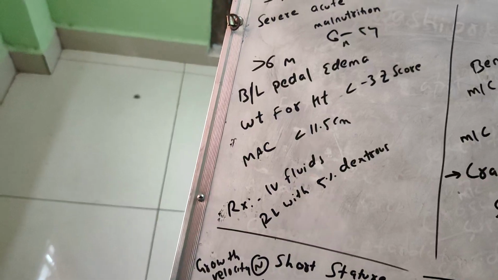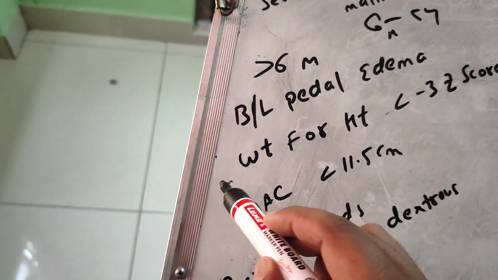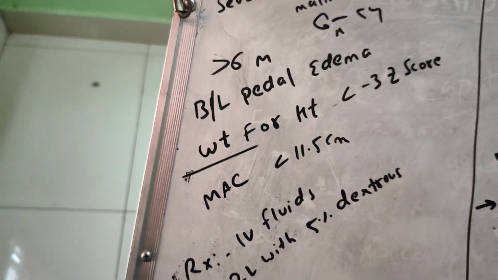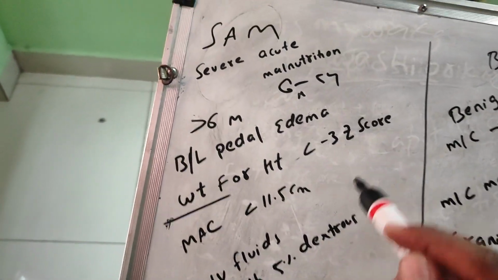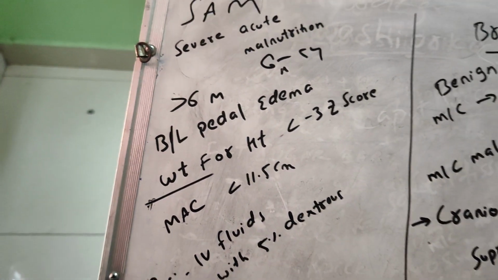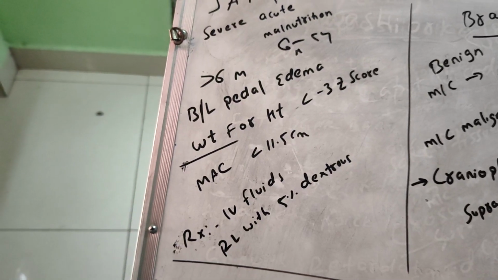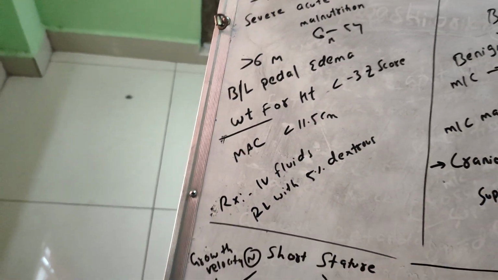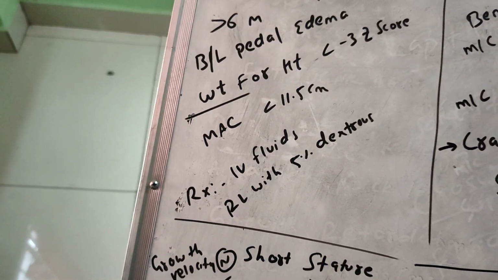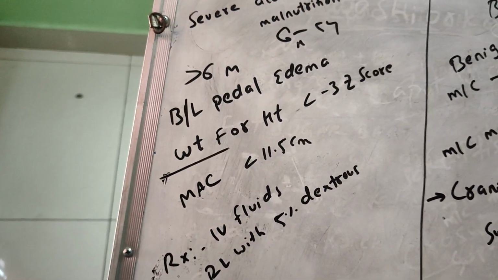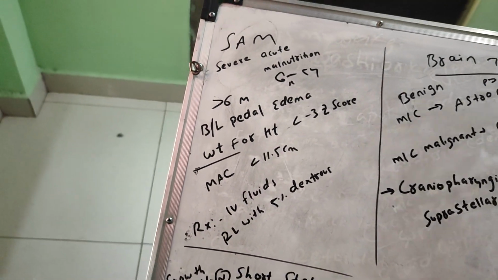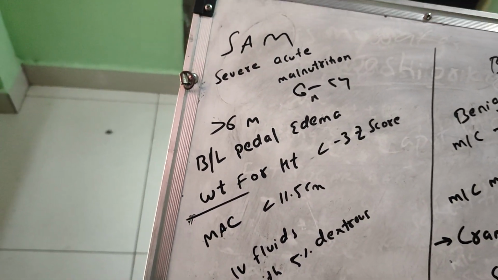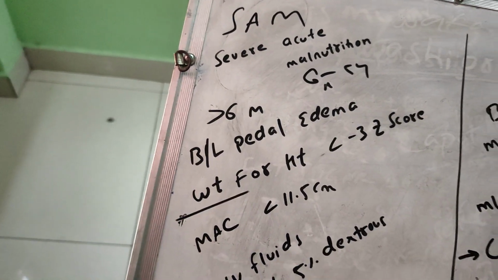The third one is the weight for height, which must be less than -3 SD. And the MAC, mid-arm circumference, must be less than 11.5 centimeters. This is the criteria to diagnose SAM, severe acute malnutrition.